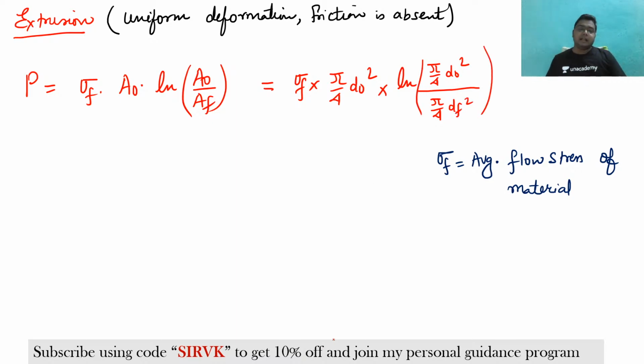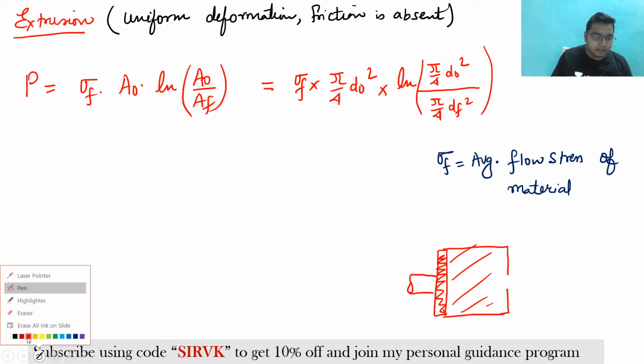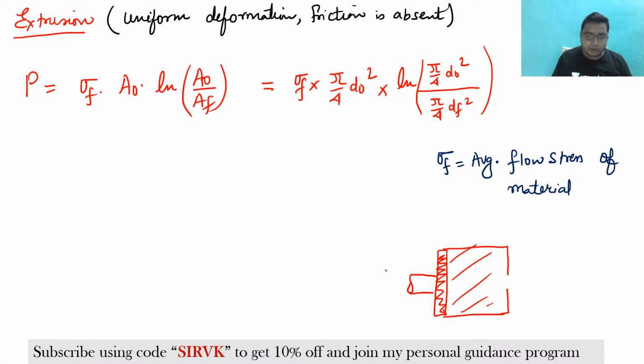If you could remember that, what is the figure? Let me draw the figure here. Suppose there is an extrusion process, and in this extrusion process, what is there? This is a billet, and here is a padding. This is a padding, and from here you are applying a force. So you are applying a force like this, and there is a small opening, an orifice opening.